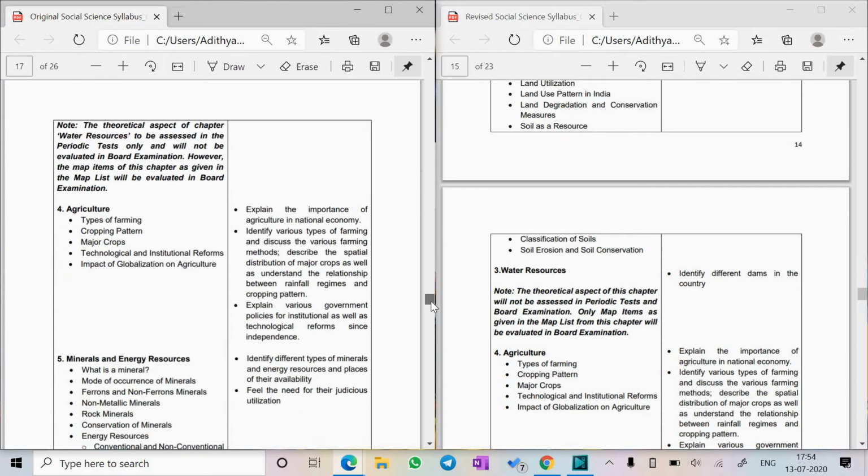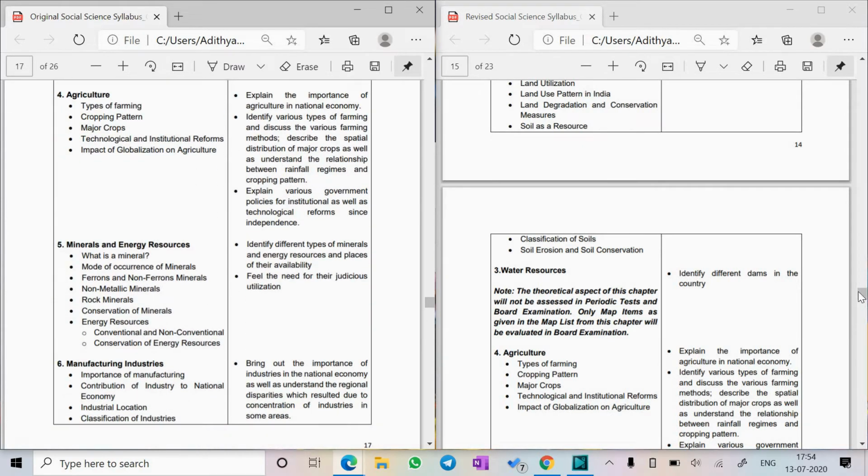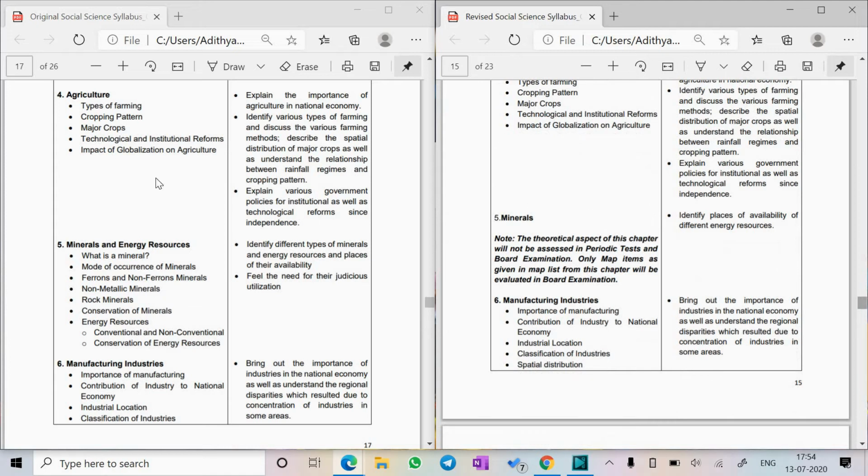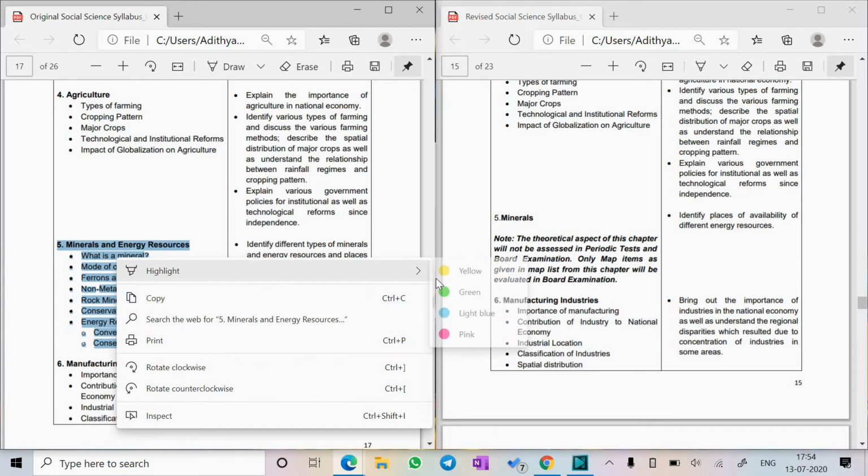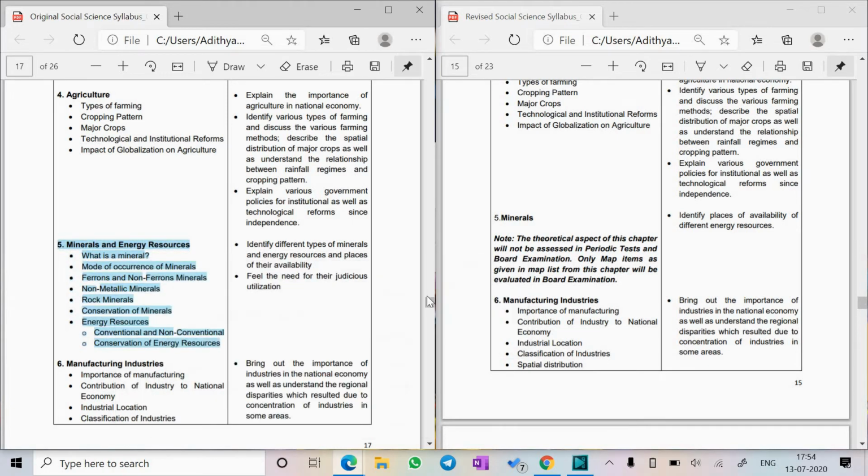Now agriculture, there is no change at all. You can see the same. Now minerals originally was supposed to come in your board exam, full chapter was supposed to come, but now the theoretical aspect of this chapter will not be assessed in periodic test as well as board. Only map items will come, similar to the water resource chapter. Only the map items will come.